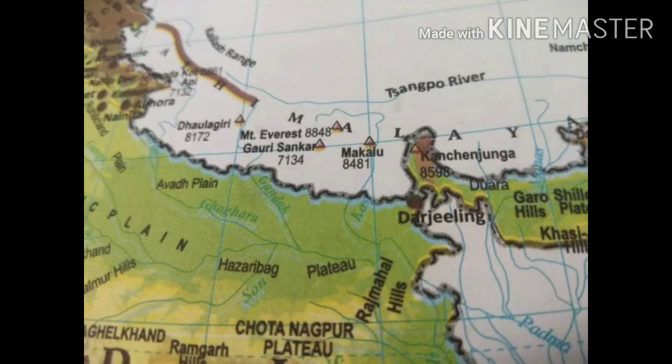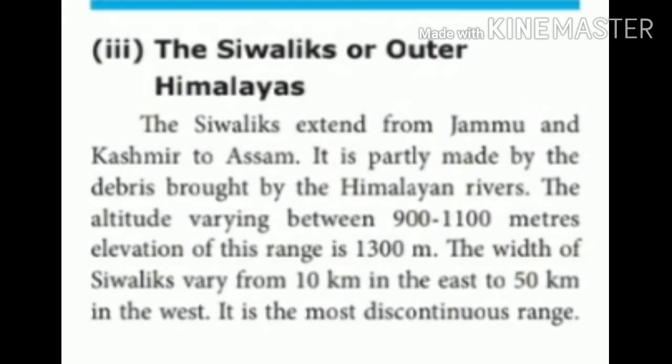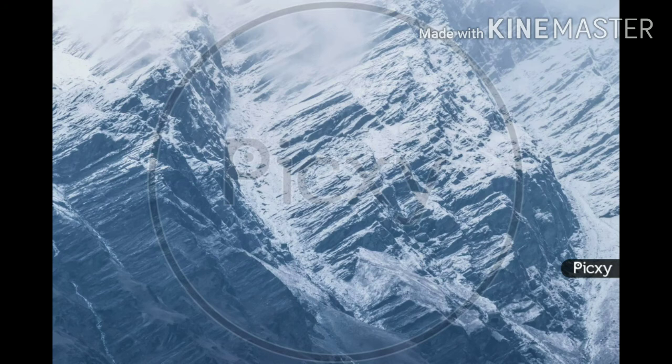The next one, the third point, is the Sivaliks or Outer Himalayas. It extends from Jammu and Kashmir to Assam. The height of the mountain is 1300 meter and width varies from 10 km in the east to 50 km in the west. It is the most discontinuous range.